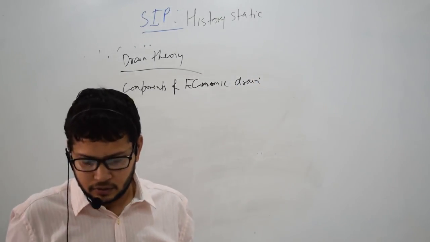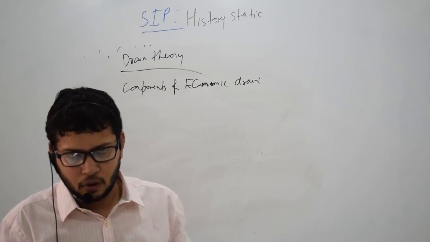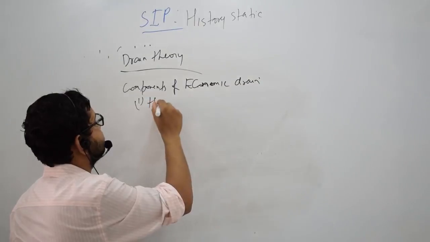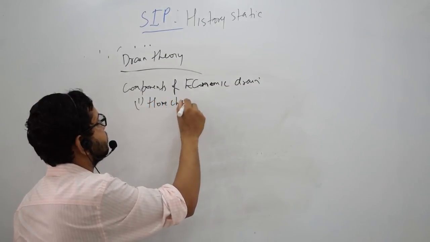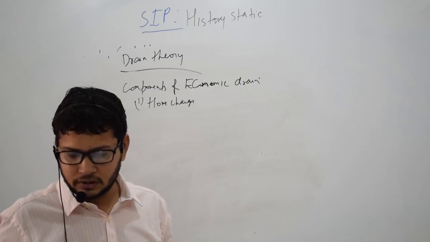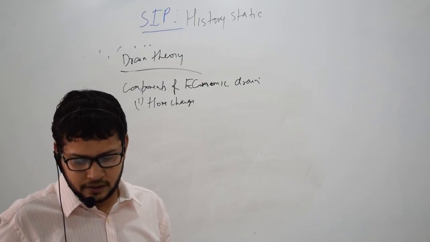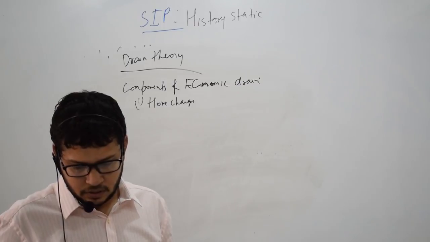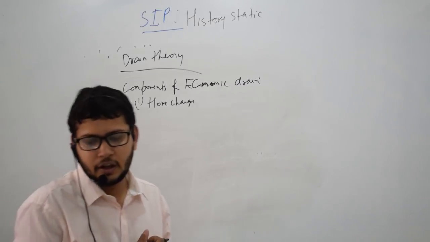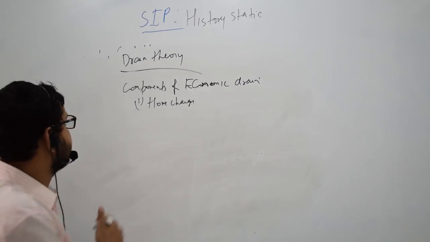So there were a number of components of economic drain. First component was home charges. And what did the home charges used to contain? So home charges used to contain the following things.